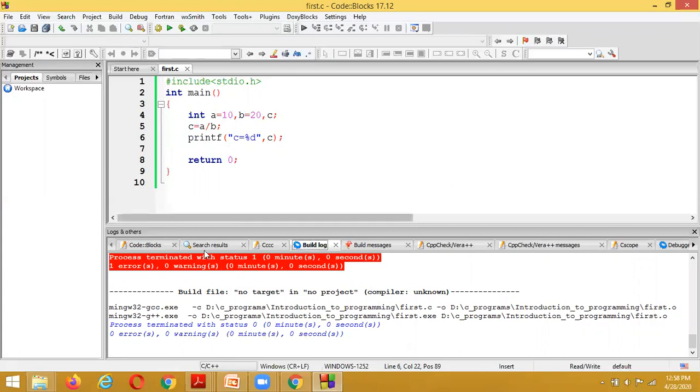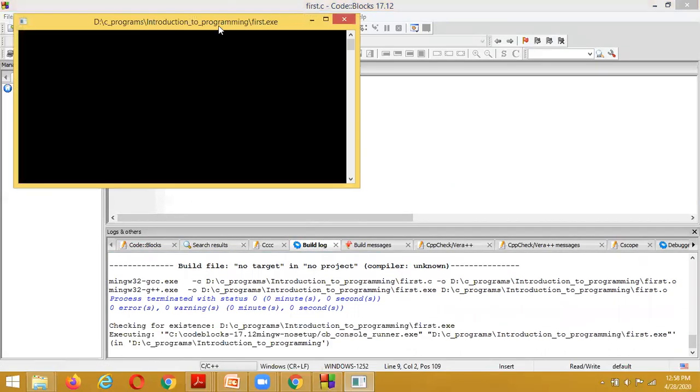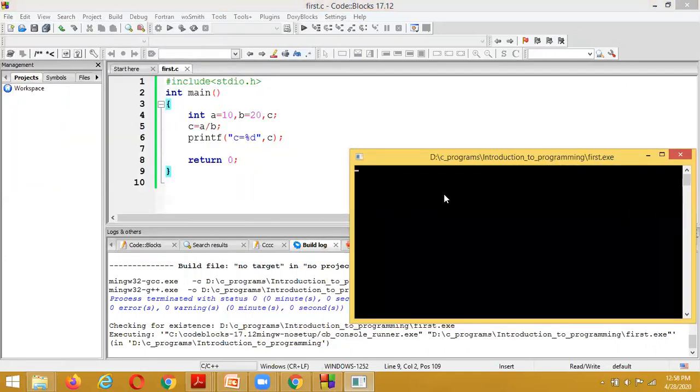Compile time errors. And here after this, I am successfully executing. Suppose I click on run, what result is it going to give? 10 by 20, what is the output that will be shown? It is giving the output as 0. And the program has been successfully executed on the computer machine.